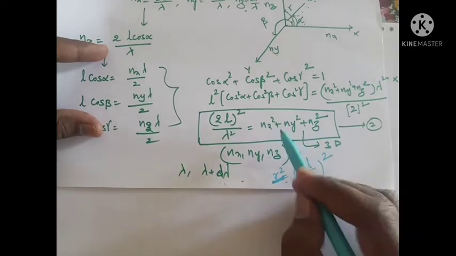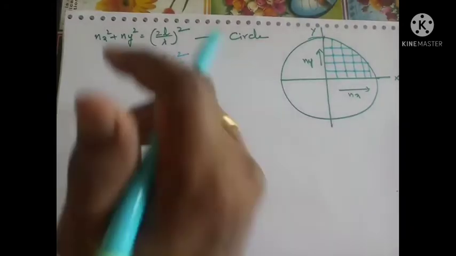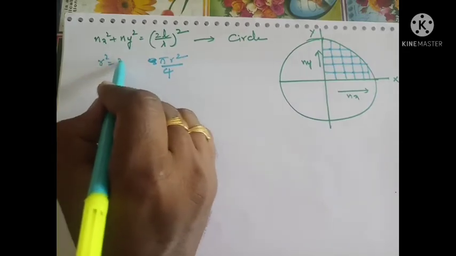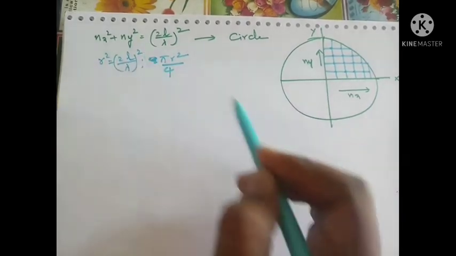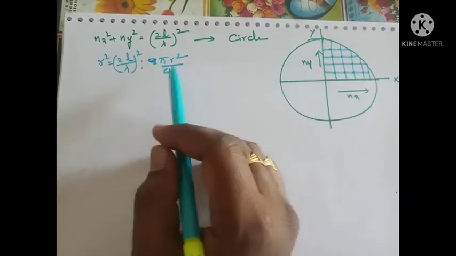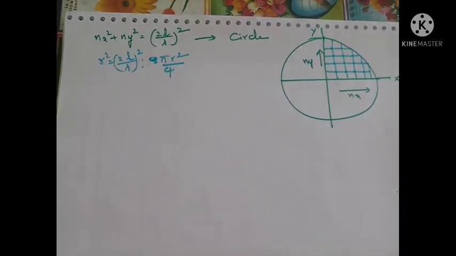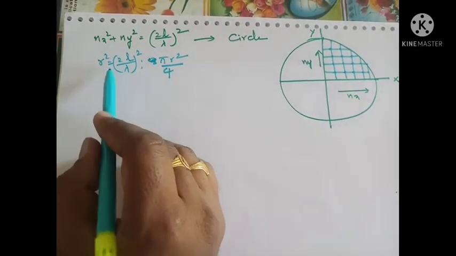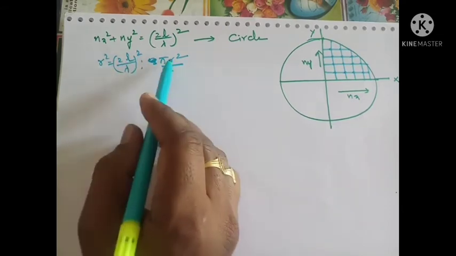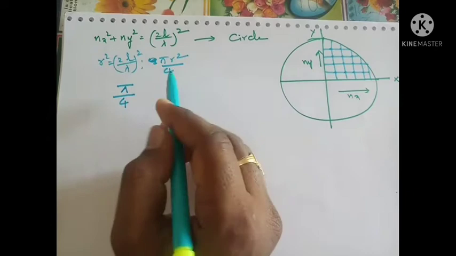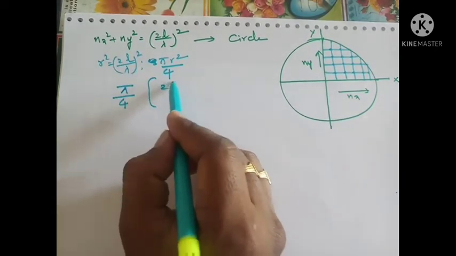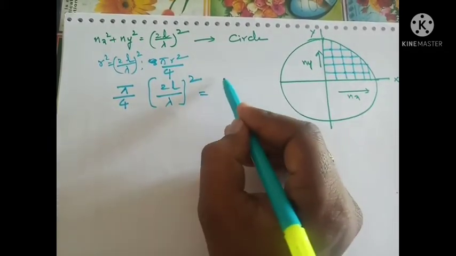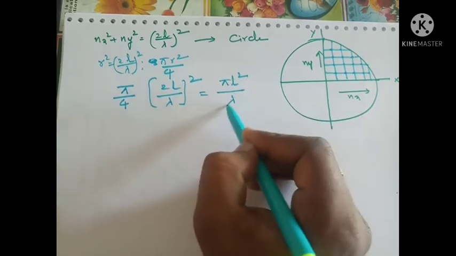Now by using this concept, from this equation we can write r² is equal to (2L/λ)², right? So this is 1/4 part of the area, πr²/4. Now we have to substitute the r value in this equation. If you substitute the r value, we get π/4 into r² value, which is (2L/λ)², right? So finally we get πL²/λ².